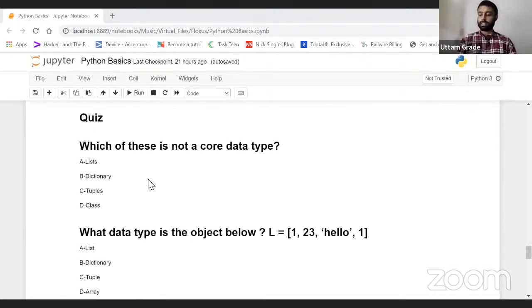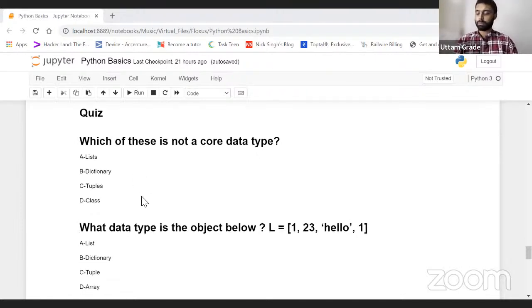Okay, now let's get started, guys. So now, from your understanding, this is what we covered yesterday as well, right? Which of these is not a core data type? We discussed yesterday what exactly the data types are. What are the data types? How many data types are there? Yes, some people are giving me the correct one. The correct one is class. Class is not a data type, right?